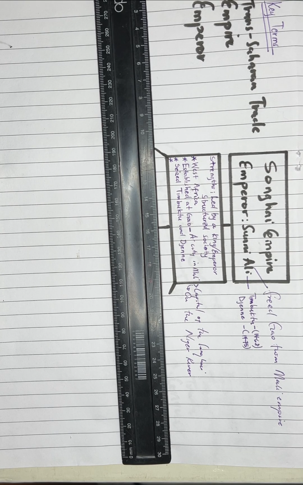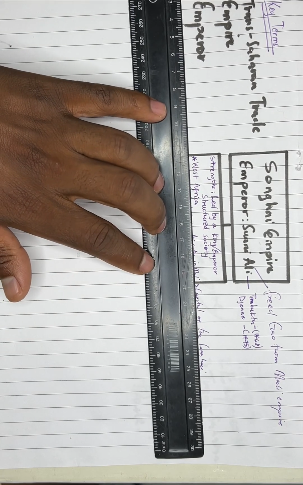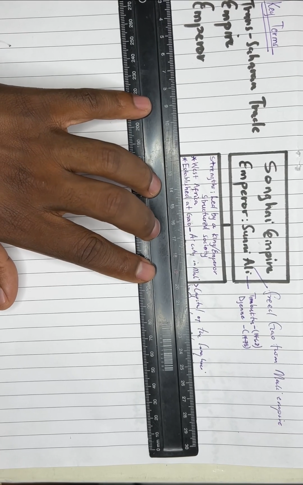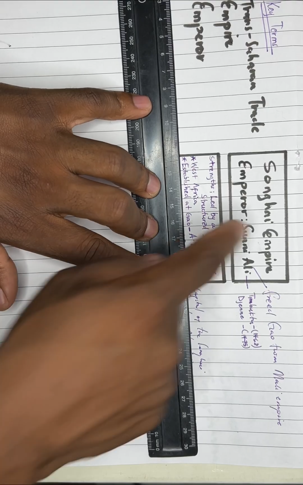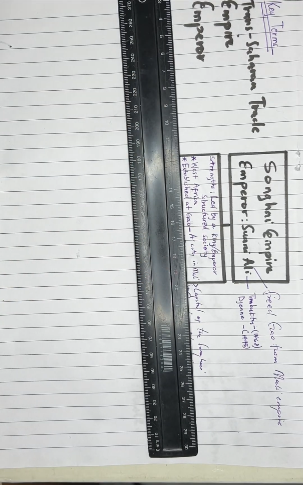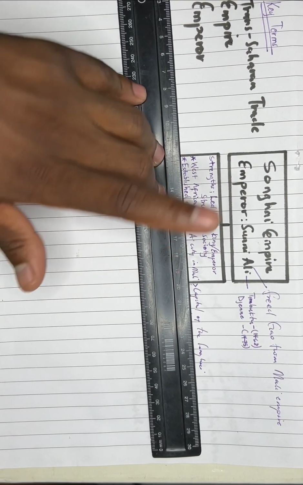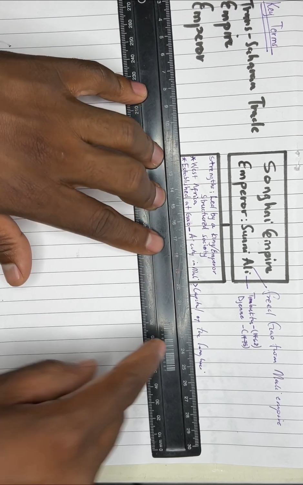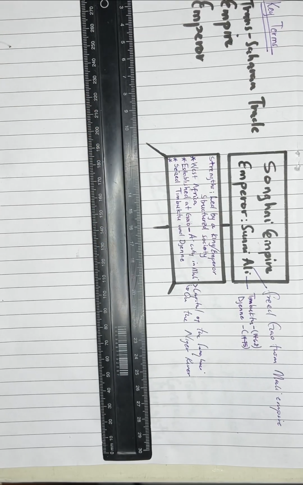Now, when it comes to this empire, yet again, still looking at the strengths, it's wherein we speak of it being in the region of West Africa. And one other factor, like we have mentioned, is that the Songhai Empire is first to be established at the city of Gao. And having said, Gao was a city in Mali, and it was therefore to become the capital city of the Songhai Empire.